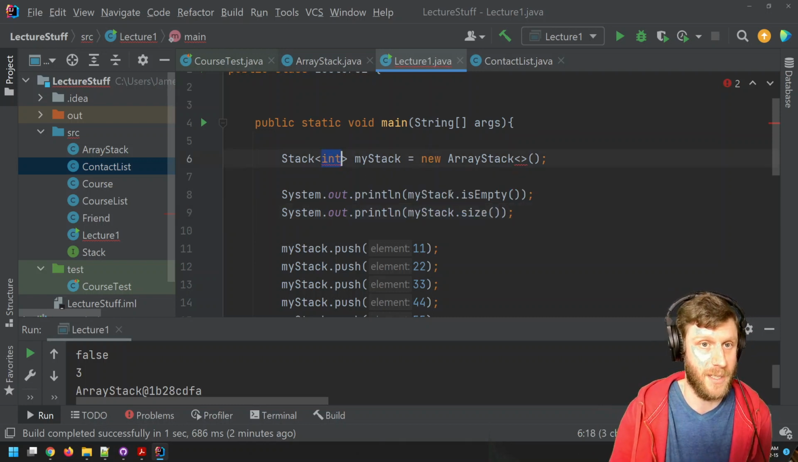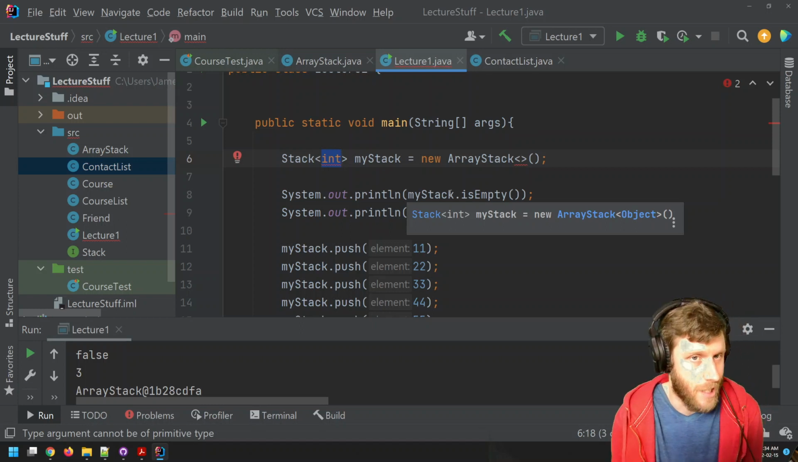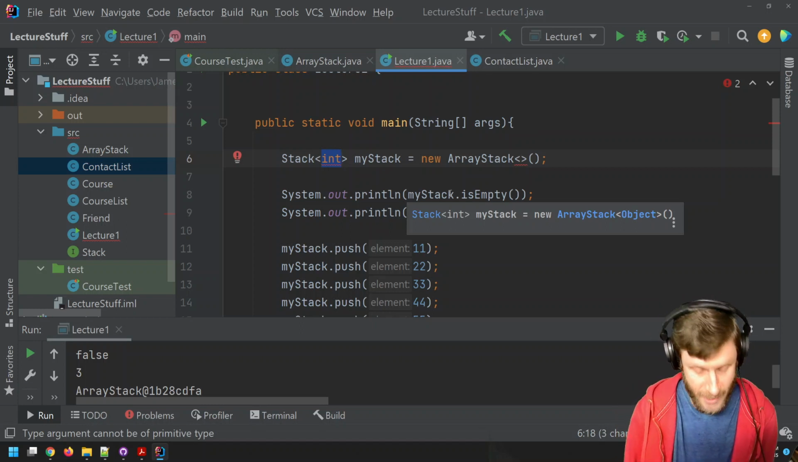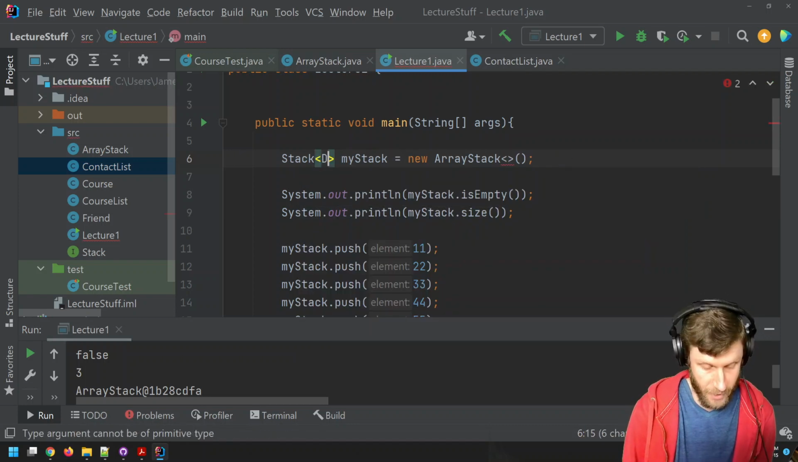So the solution to this is, well, Java has an object version of everything that's a primitive type. So int, well, there's Integer. Double, well, there's Double.